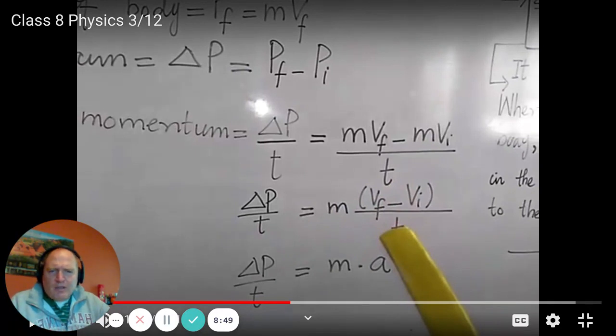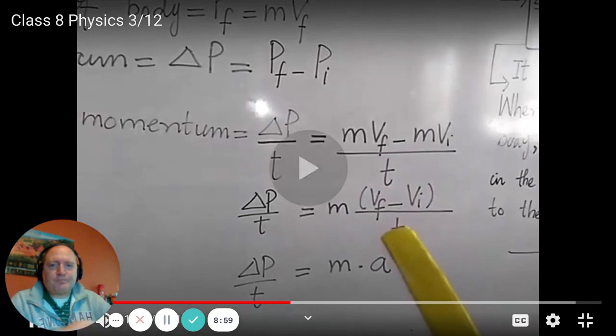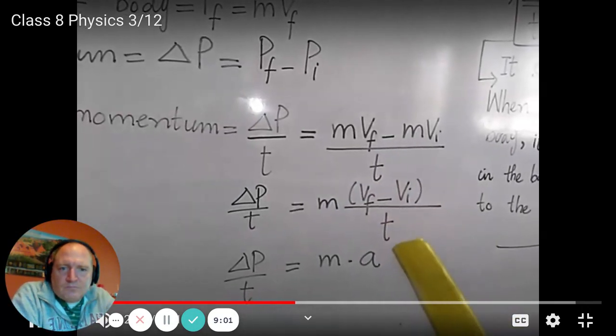Also note, still fine vector, but if she actually just plunks some numbers in here and just subtracts them, that's when the vector stuff breaks down. Vf minus Vi by time.